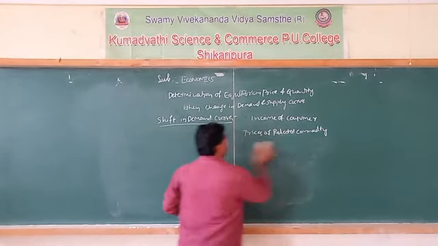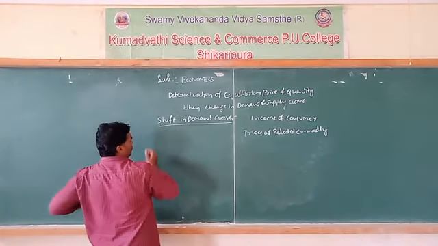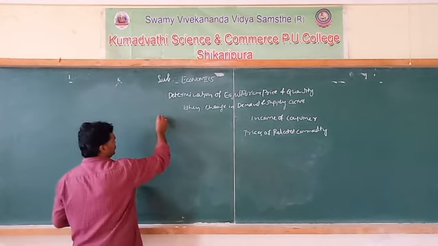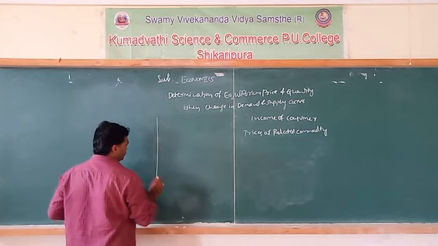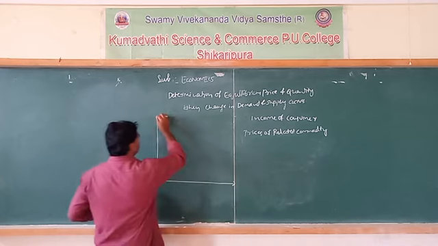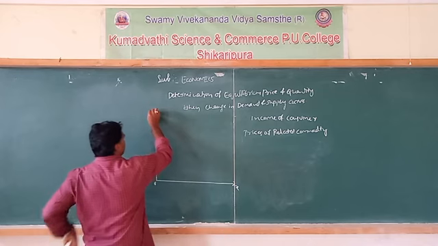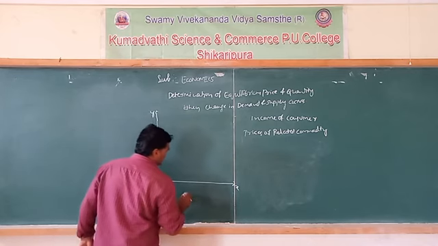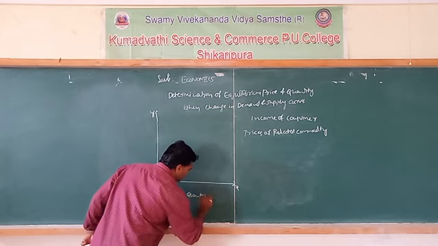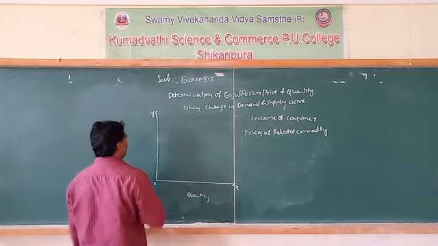There will be only two examples or two factors. It can be explained through the diagram. Just observe the diagram. This is the x-axis, this is the y-axis. On the x-axis we plot quantity and on the y-axis we plot price.